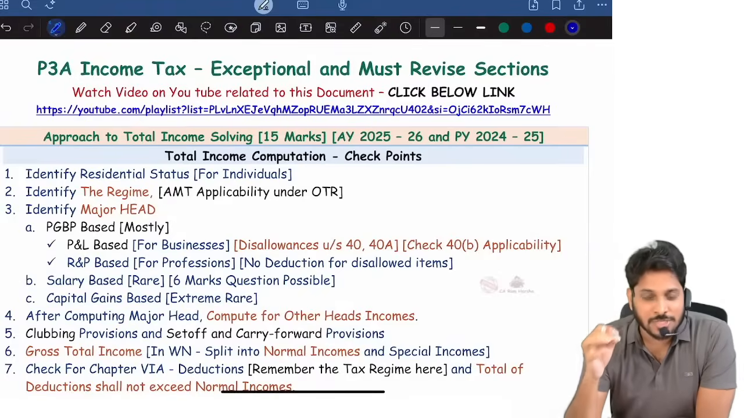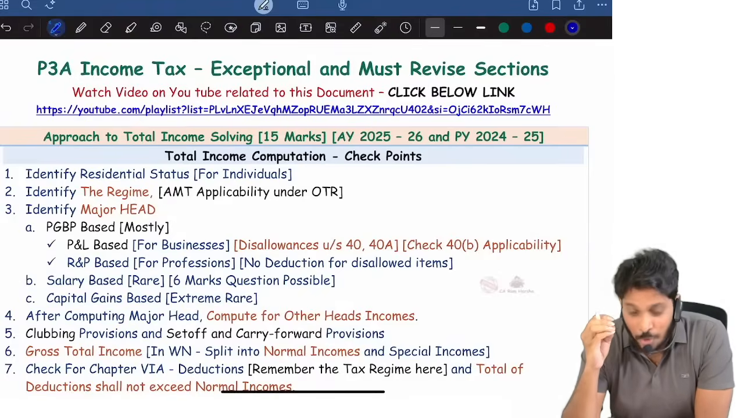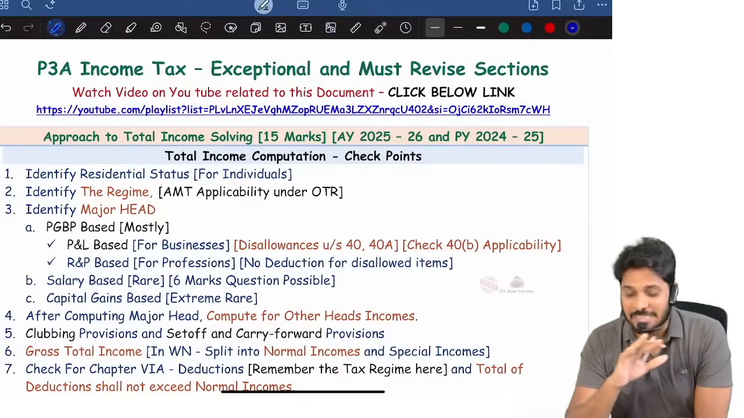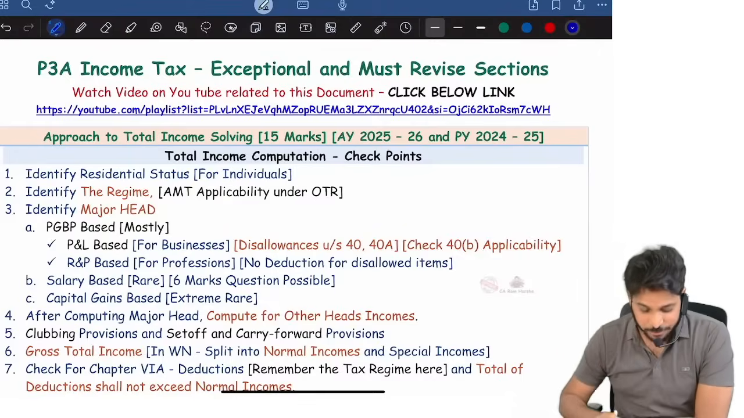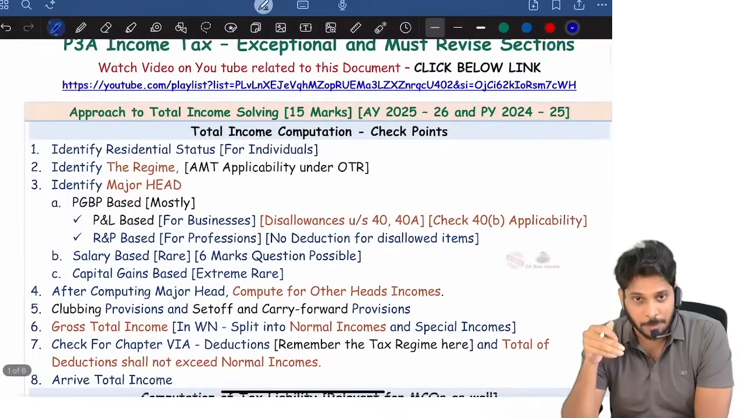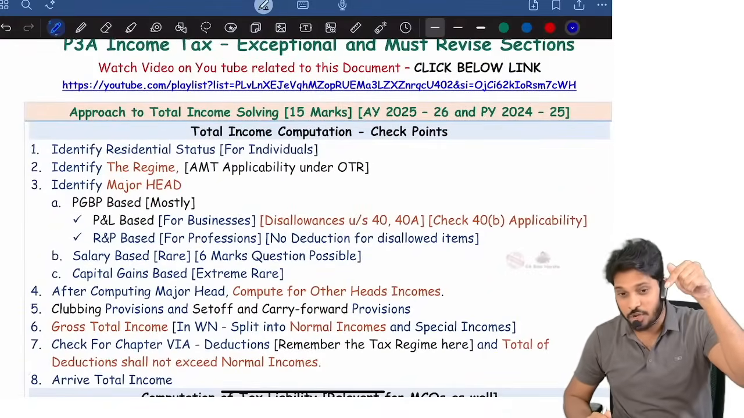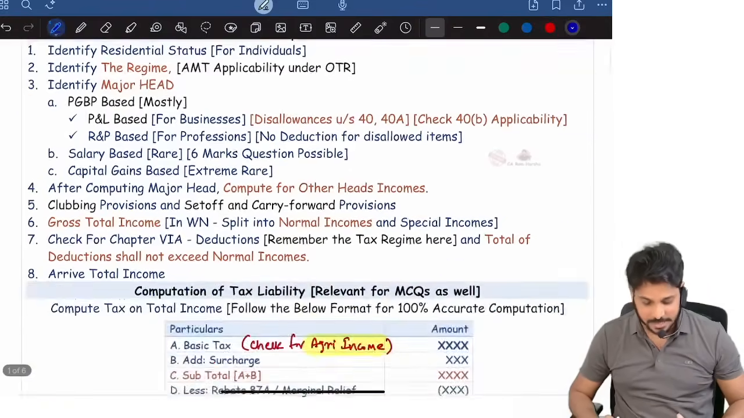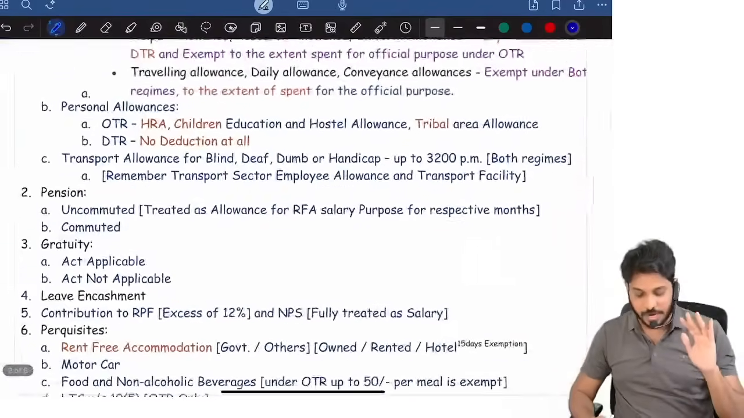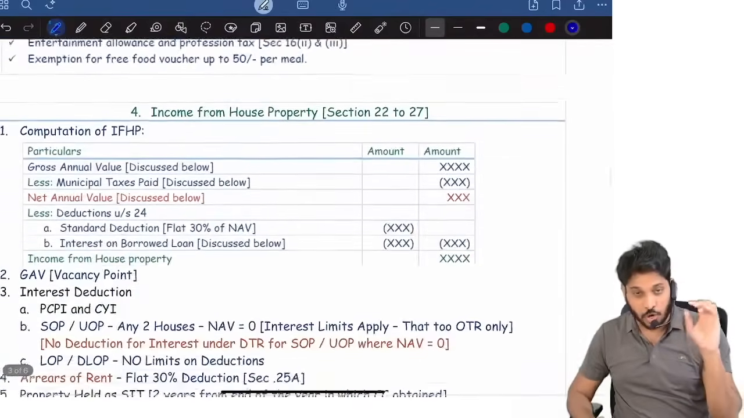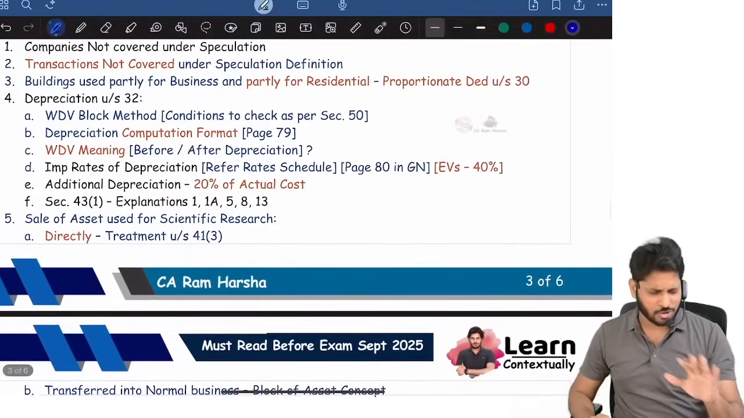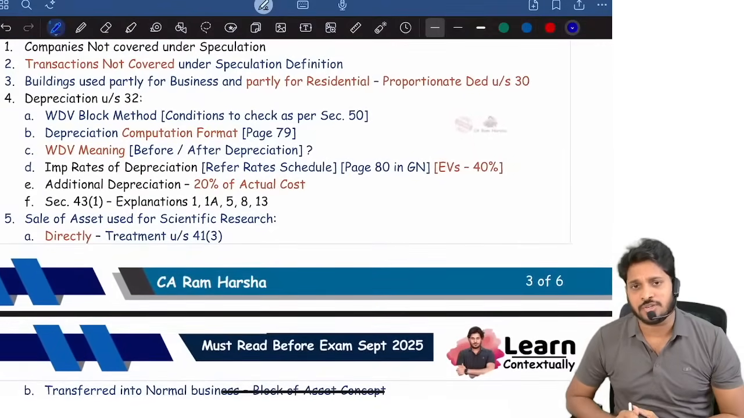I don't know how many total income problems you solved, 50 problems, 30 problems, 100 problems, it doesn't matter. If you are able to follow this particular PDF which I'm giving, look at the video description. You will find a Google Drive link. You just open that link and you will find these files. There is a 6 pages file where I listed out the provisions that you must read before exam under income tax. Don't worry, all these provisions we are going to discuss.